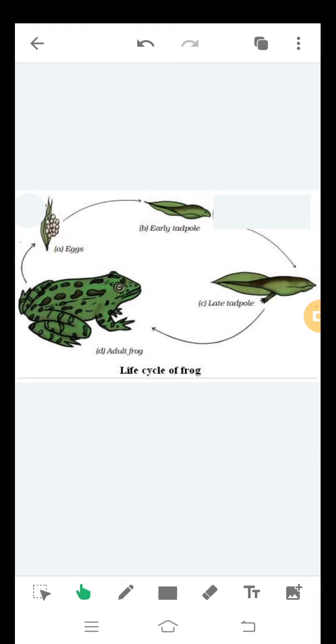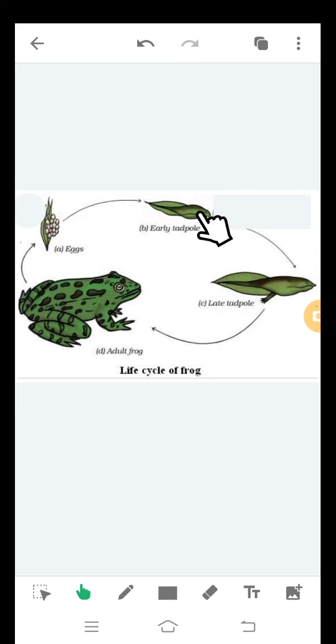Now, as we are talking about the frog, we'll see how after this fusion of the gametes, the life cycle goes in case of frog. Once the eggs are released, they get fertilized by the male gamete. This fertilized egg then results into the early tadpole.